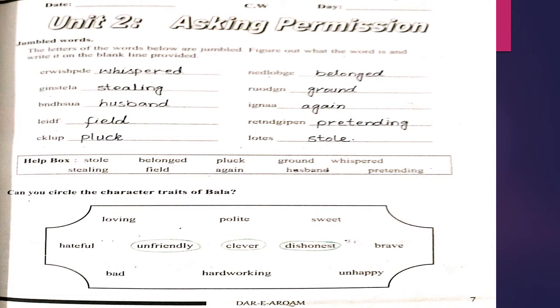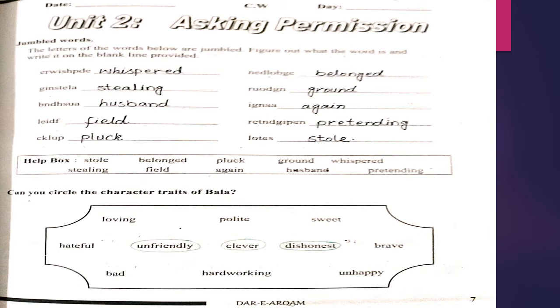Friends, open your next page, page number 7. There is a topic about jumbled words. The letters of the words below are jumbled. Figure out what the word is and write it on the blank line provided. The help box is also given, you can take help from the help box.